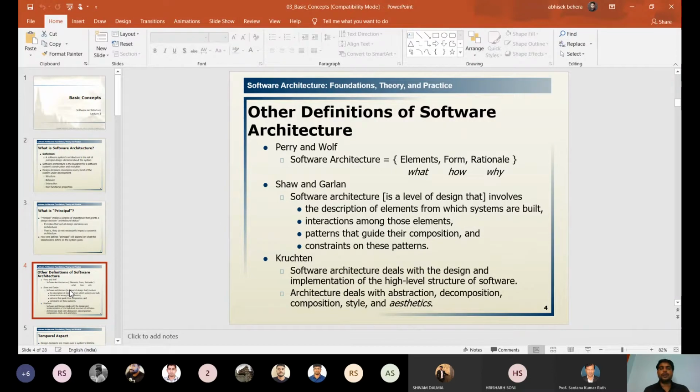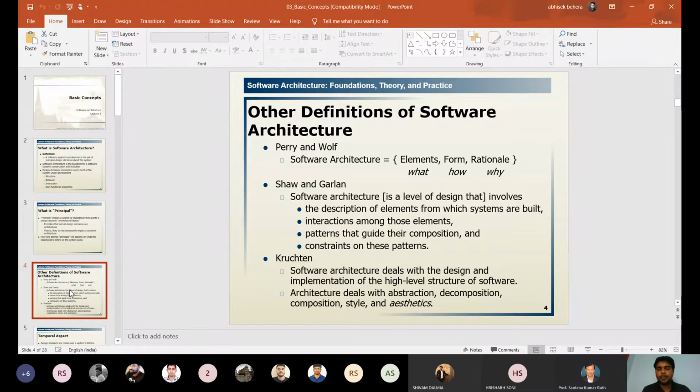According to Shaw and Garlan, the software architecture involves the description of elements from which the systems are built. It has the interaction among those elements, just like component and connector, the patterns that guide their composition, and the constraints on these patterns. According to Perry, the software architecture deals with the design and implementation of the high-level structure of software.